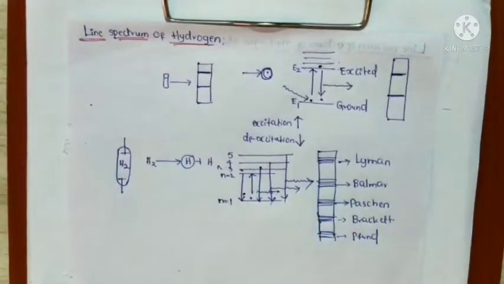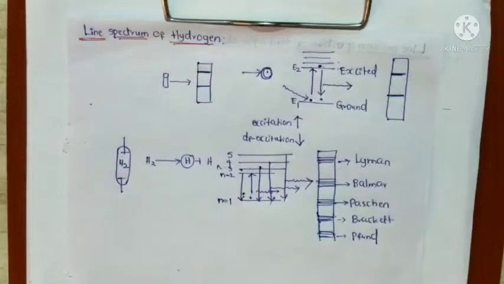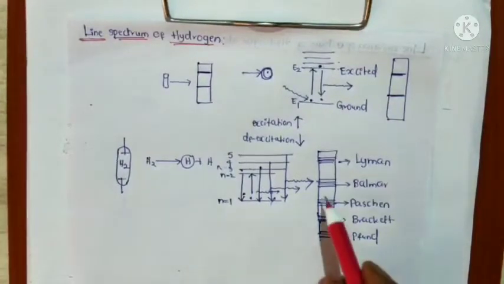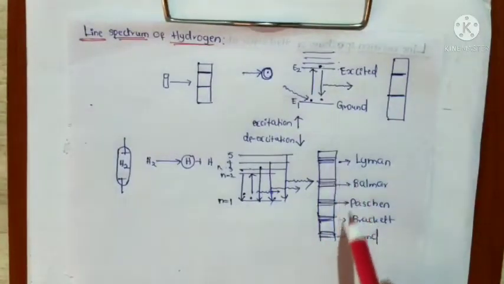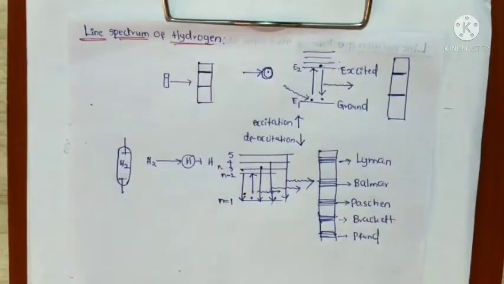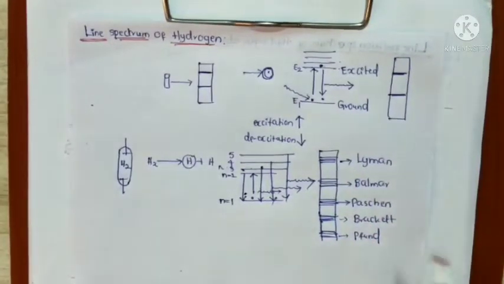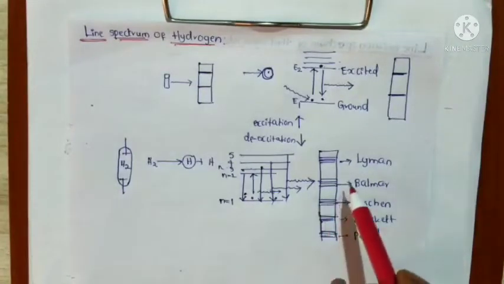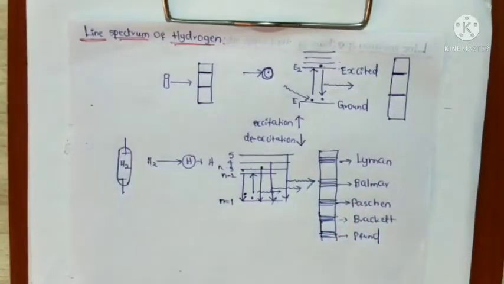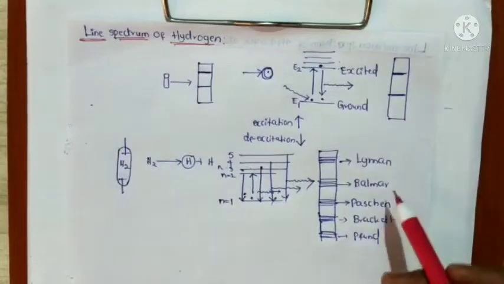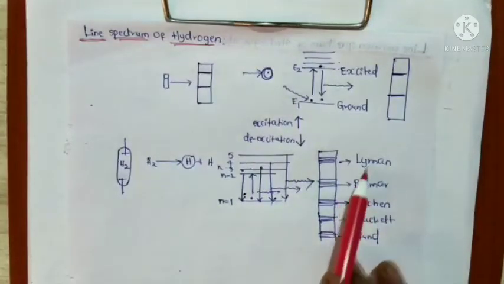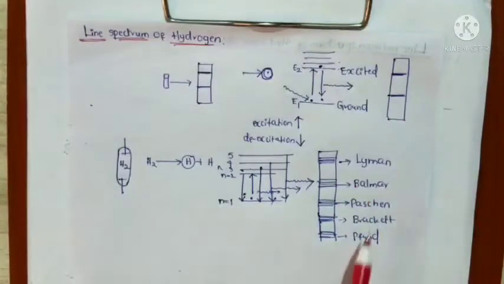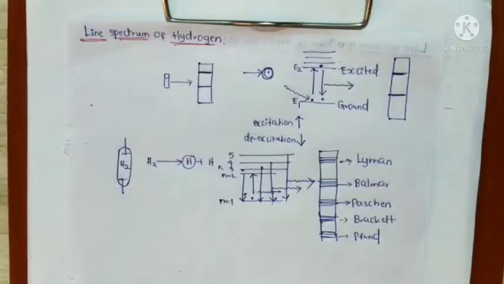These radiations are detected by the spectroscope, and what happens? Series of lines are present in the spectrum. These series of lines are named after their discoverers: the Lyman series, Balmer series, Paschen series, Brackett series and Pfund series.